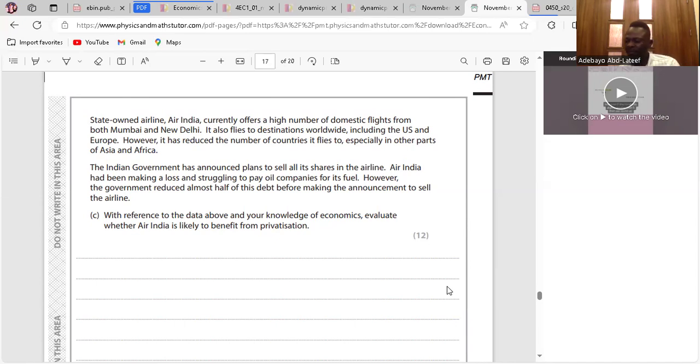Clear? Also, the oil companies may be reluctant to supply Air India despite having new owners, due to their past encounter with the previous owners. So if this happens, the new owners of Air India might try to find other objectives rather than profits.